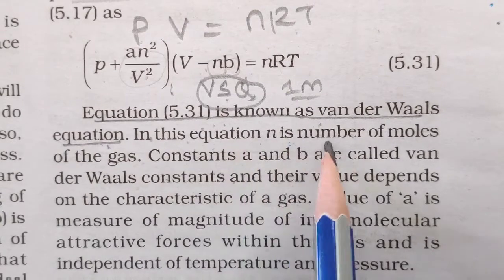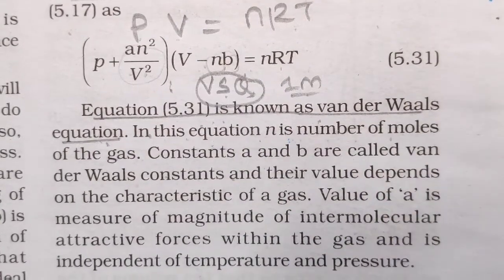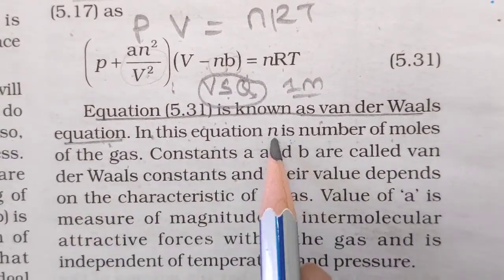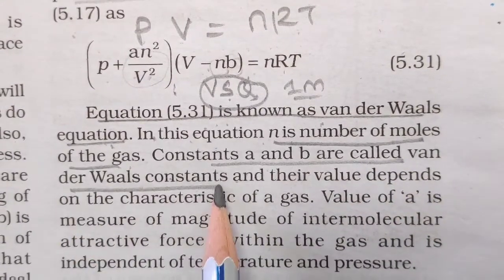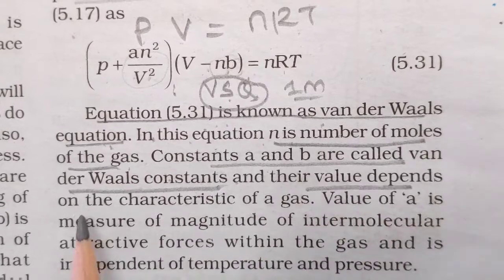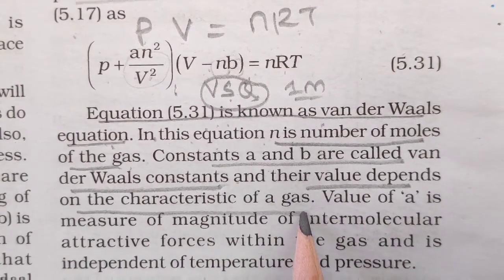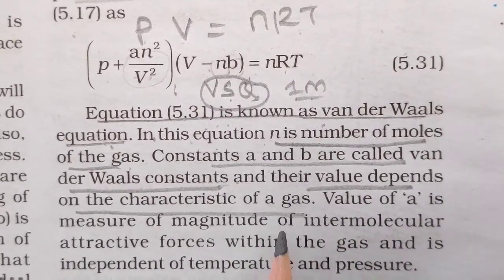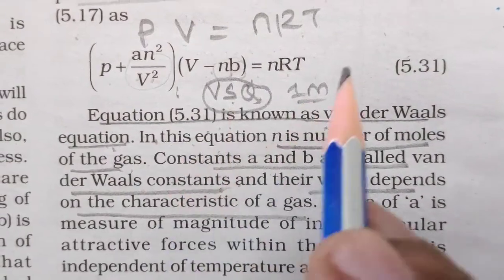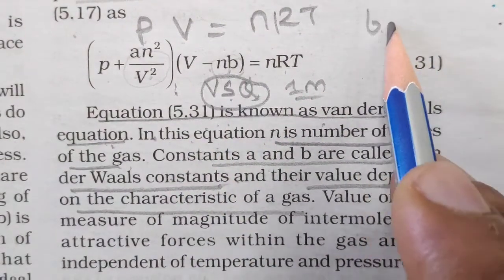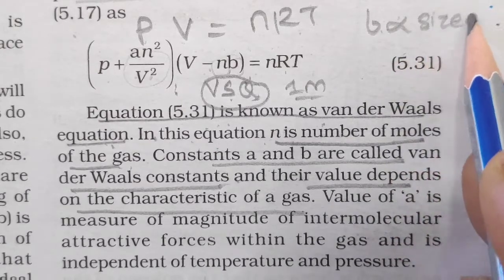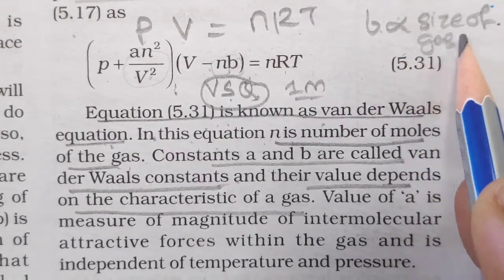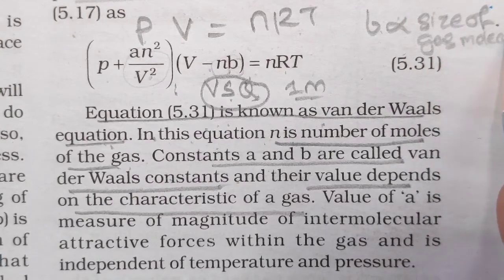In this equation, n is the number of moles of the gas. Constants a and b are called Van der Waals constants, and their values depend on the characteristics of the gas.